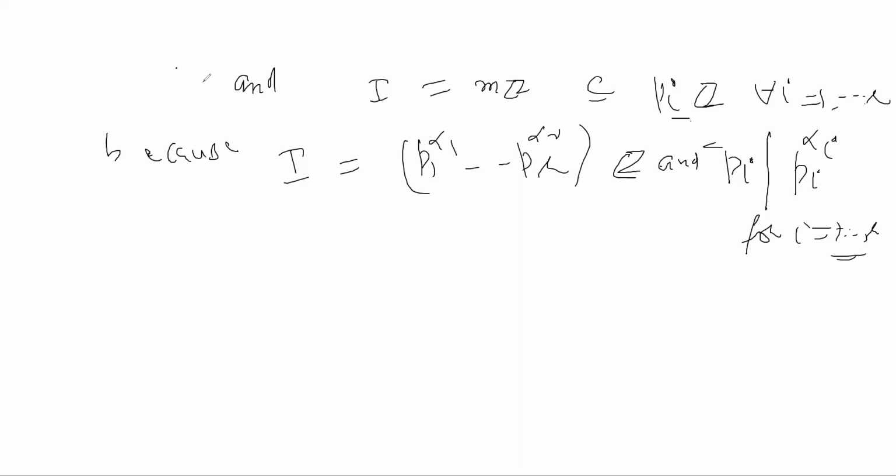Okay, so what I conclude is that the radical of I is the intersection of all prime ideals containing I. So this means what?